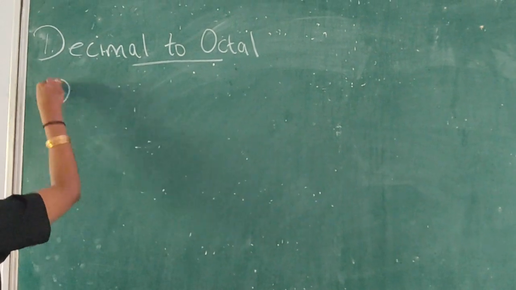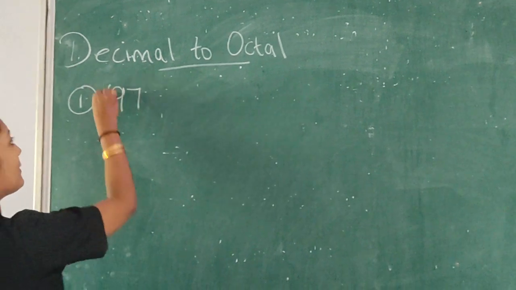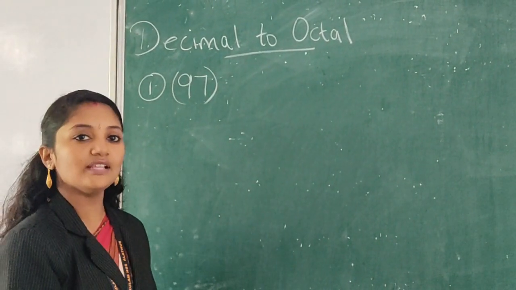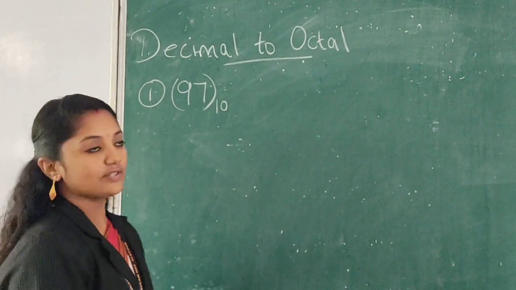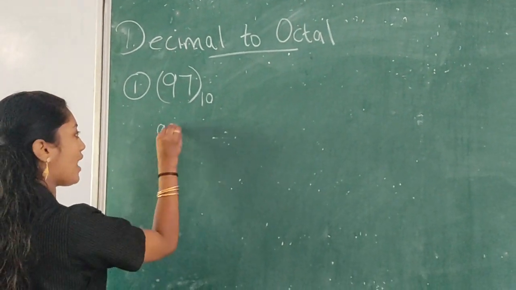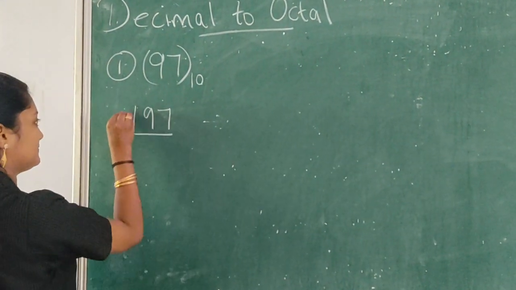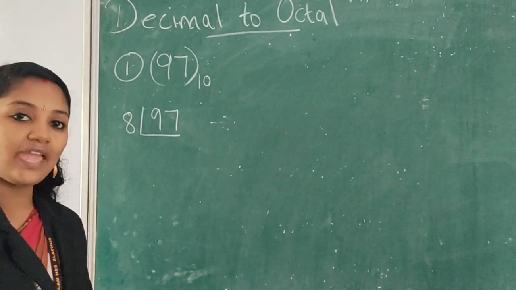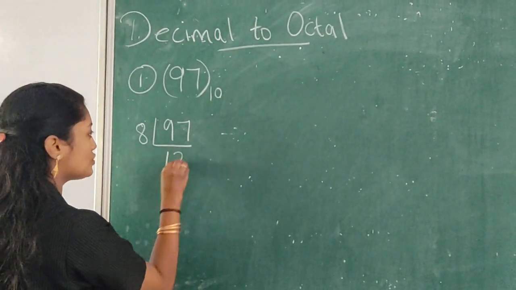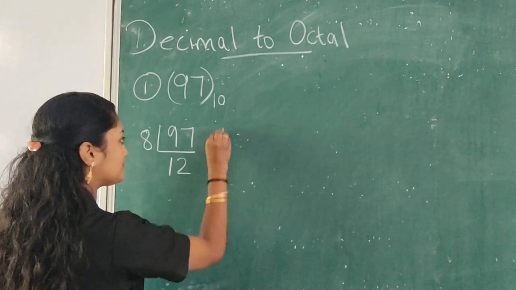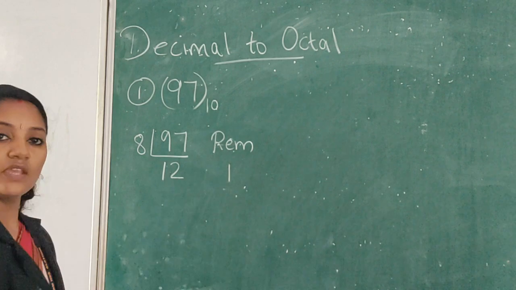So first example, 97. What is the base of decimal? 10. Now we have to convert this to octal. First step is you have to divide this by 8. Why we are using 8? 8 is the base of octal. Now divide this: 12, remainder 1.